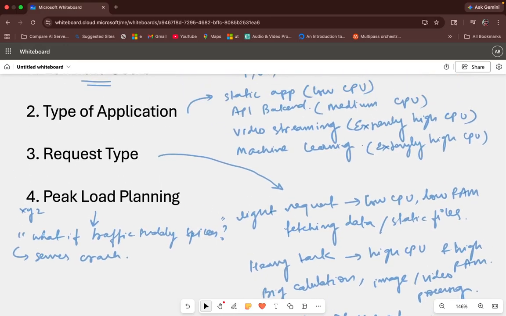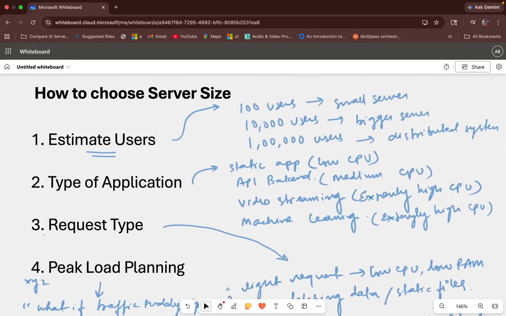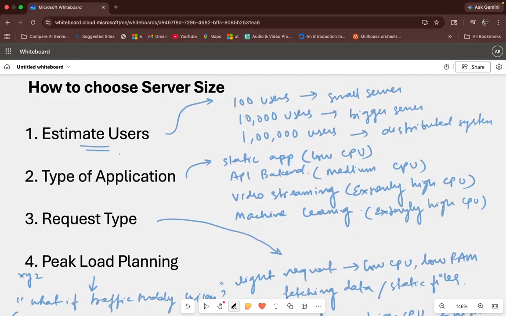So here are the four considerations that we have to keep in mind while choosing a server. Estimate users: how many users is my application going to cater? The type of application: what kind of application am I going to deploy on that server? Is it going to be a static application, an API backend application, an application that does a lot of video streaming, or maybe a machine learning application? Likewise, the server requirements are going to be different.